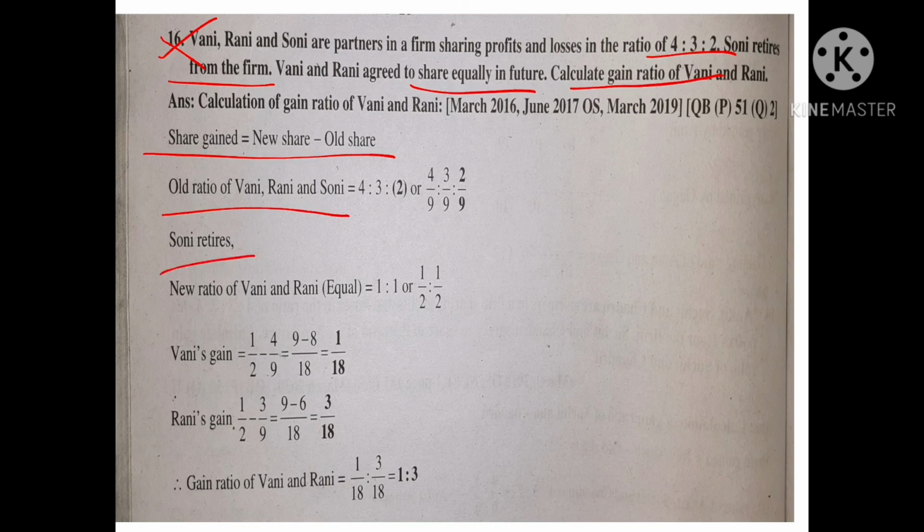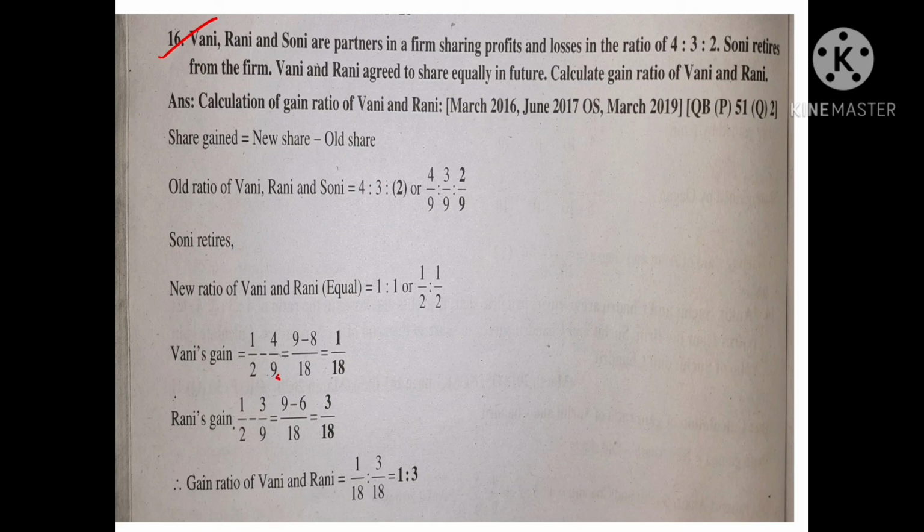Soni retires. Next, the new ratio of Vani and Rani 1:1, or 1/2:1/2. Next, Vani's gain: new share 1/2 and old share of Vani 4/9.